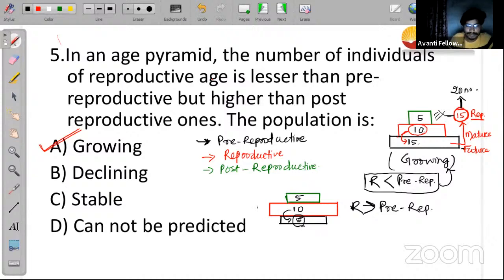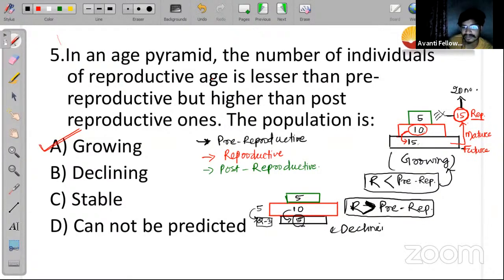When they enter the reproductive phase, now 5 individuals, how many individuals can they reproduce? At least 2 to 3 individuals they can produce. It means the population size is decreasing here, where the reproductive phase population is more than the pre reproductive phase. In that case, that particular pyramid will indicate that the population size is decreasing or declining.